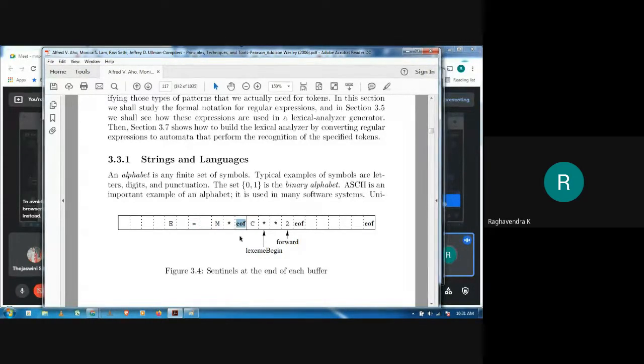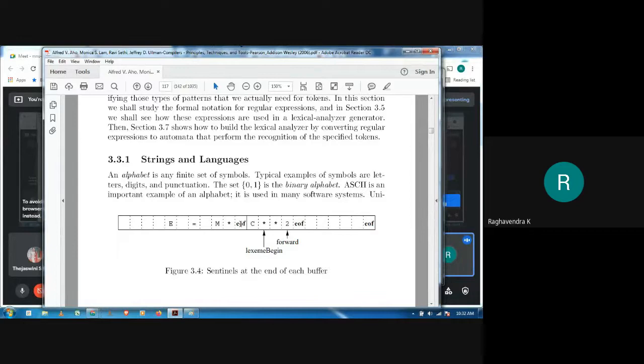That would be the end of the buffer check. If it is so, we will load the buffer. Now remember that the input can end midway also. In that case, obviously the lexical analysis process is over. But if we come across the end of the buffer, then once again we have to reload the first buffer.